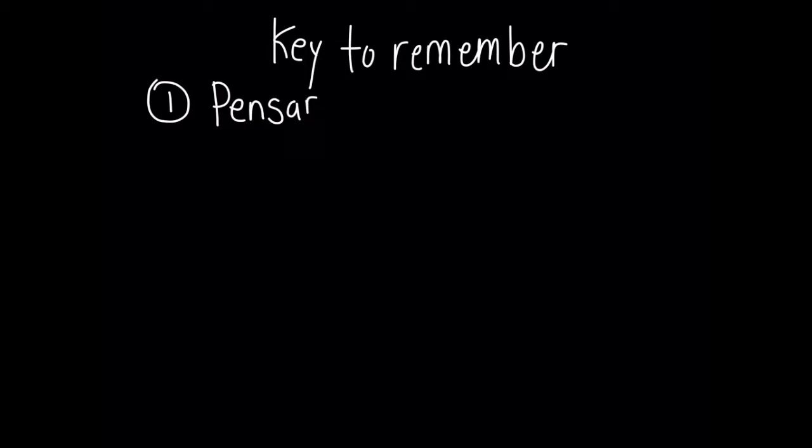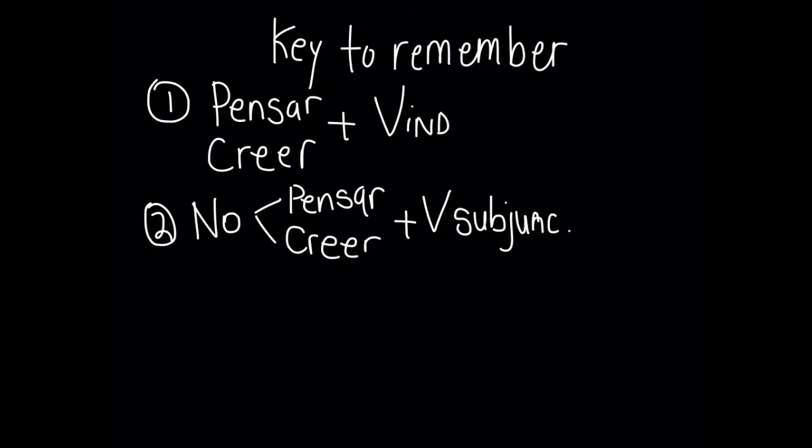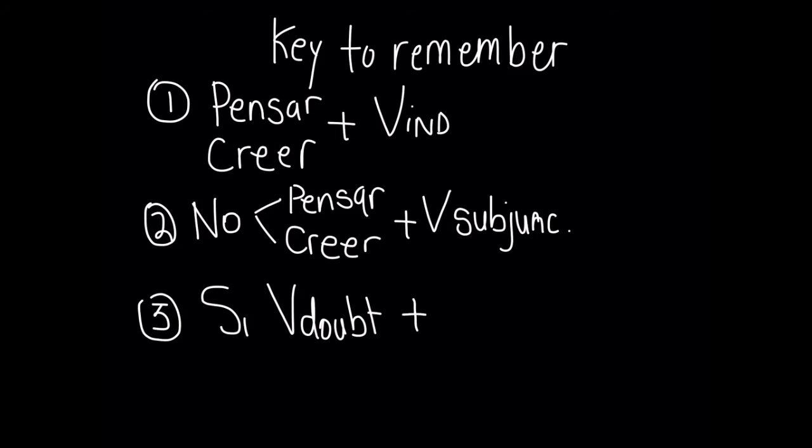in the sentence. So the key things to remember are, first, pensar and creer are verbs of opinion, and they are followed by a verb in the indicative. No pensar and no creer is negation, and they are followed by a verb in the subjunctive. Third, if there is only one subject with either a verb of doubt, denial, will, or influence, the verb that follows is always in infinitive and there is no que in the sentence. And that's it for today.